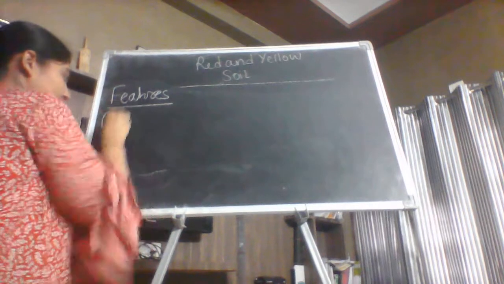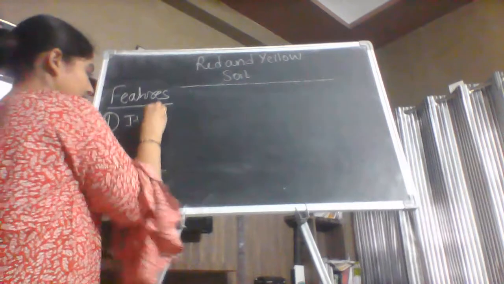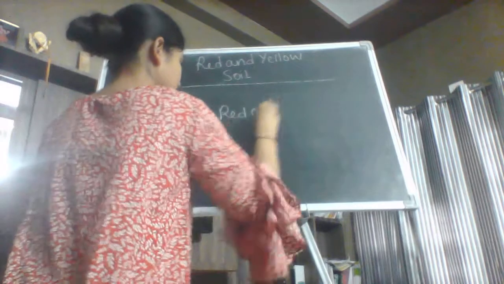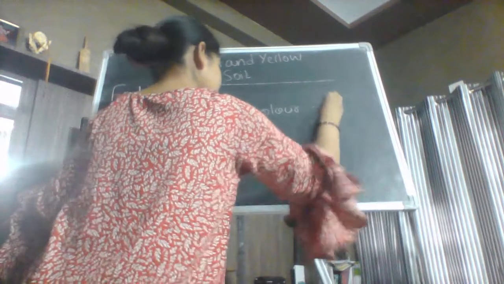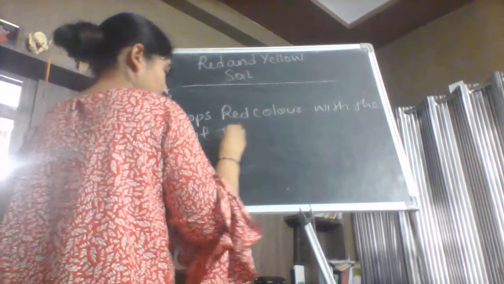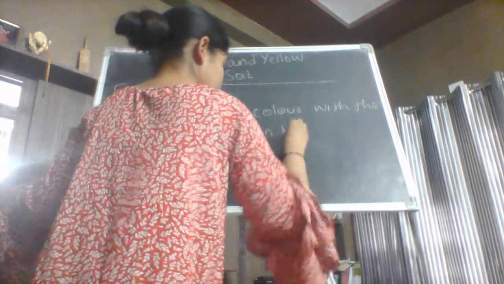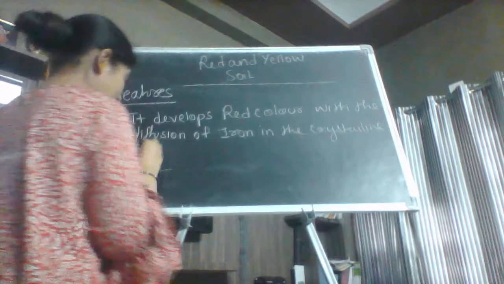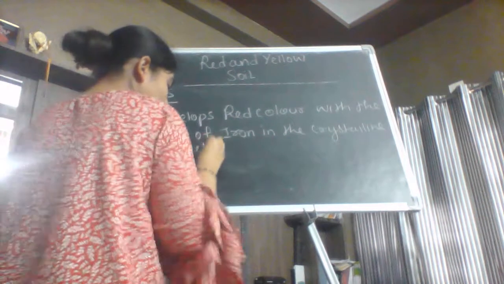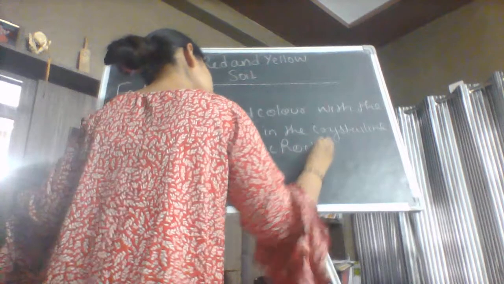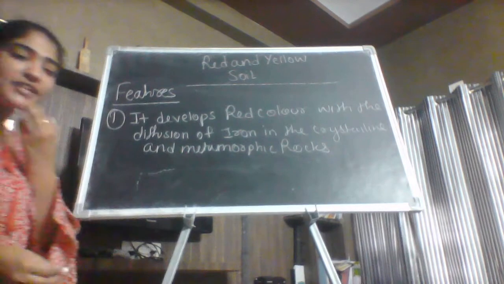So the first point in the feature is that it develops red color with the diffusion of iron in the crystalline and metamorphic rocks. अब आप कहोगे कि आपने पिछले फॉर्मेशन में तो बताया था कि क्रिस्टलाइन एंड मेटामॉर्फिक रॉक्स आर द सेम थिंग.